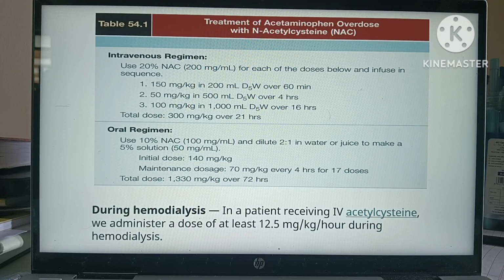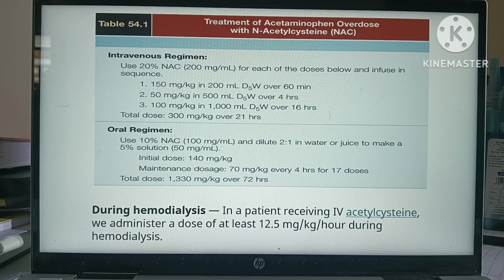Then coming to the oral regimen. The intravenous and oral regimens are equally effective, but if the patient is intolerant to oral medications, like the patient is vomiting, having nausea, or having delayed gastric emptying, we can't use the oral regimen and we have to go for the IV regimen.